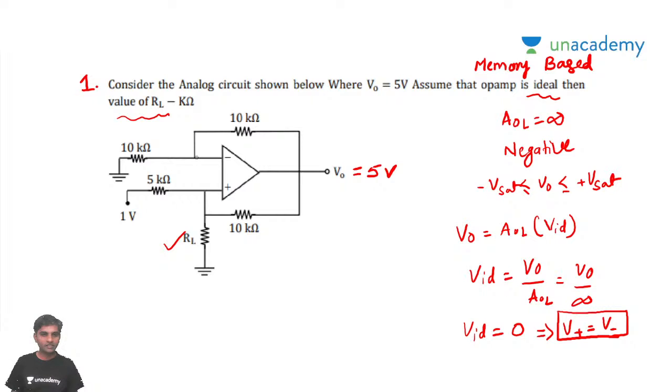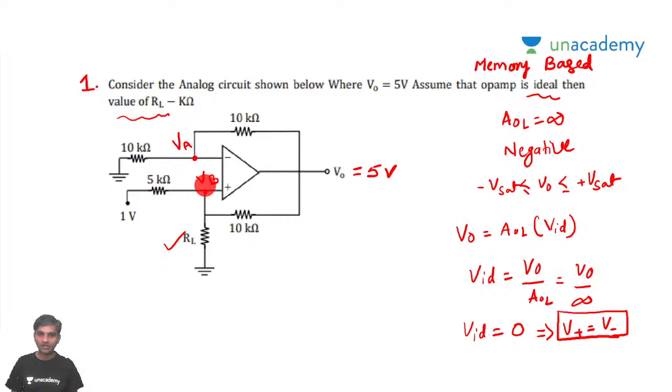Now assume that this is some voltage. This is some V minus, or for my convenience I'm saying this is going to be VA, and here I'll say this is going to be VB, right? So if I am able to find out the voltage at VA, I can easily find out the voltage at VB.